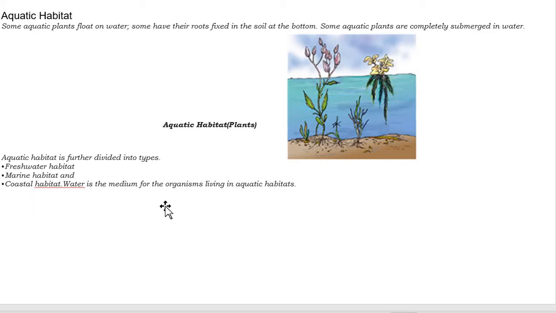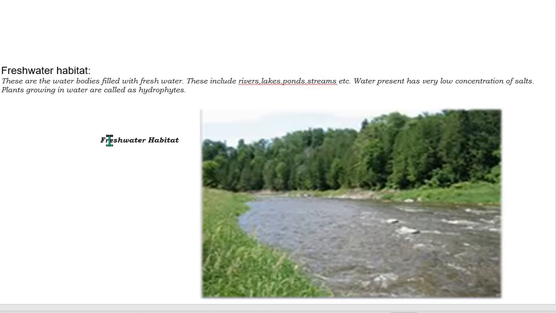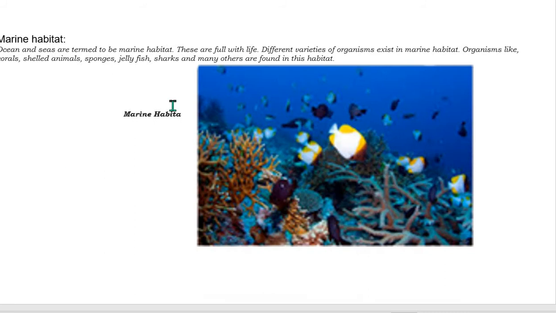Water is the medium for the organisms living in aquatic habitats. Freshwater habitats are filled with fresh water, and include rivers, lakes, ponds, streams, etc., where water has a very low concentration of salts. Plants growing in water are called hydrophytes. In this water, like rivers, lakes, and ponds, the plants which we find are hydrophytes.